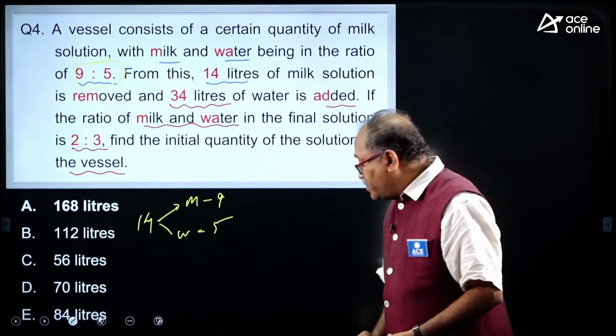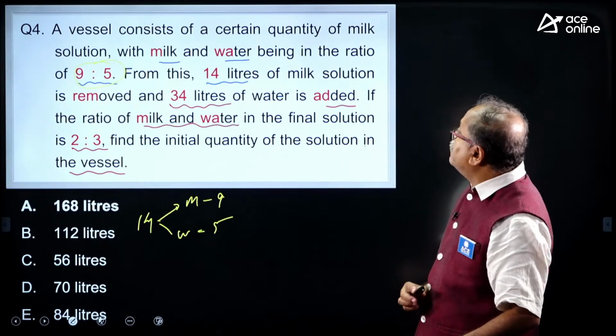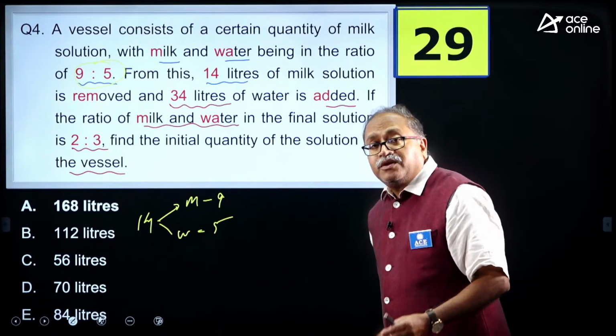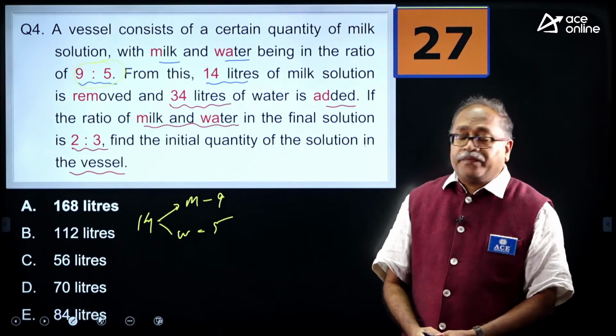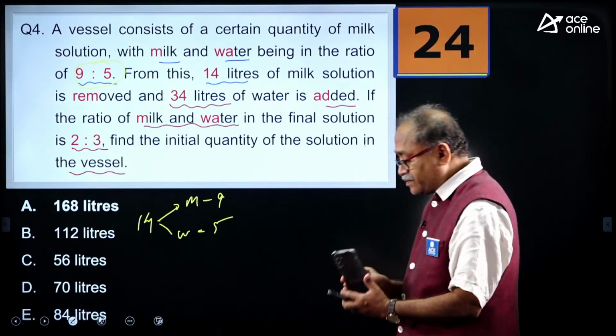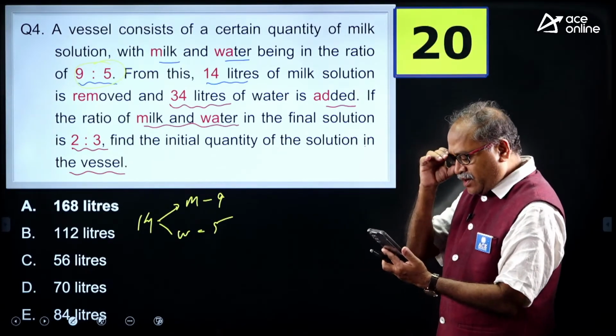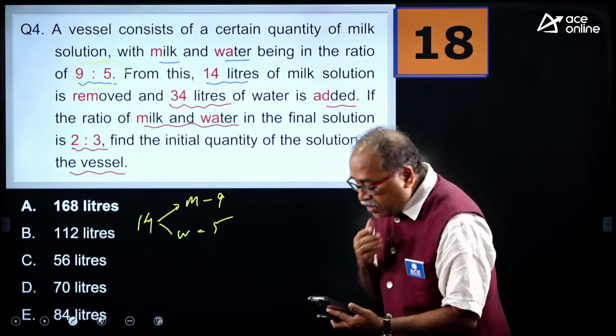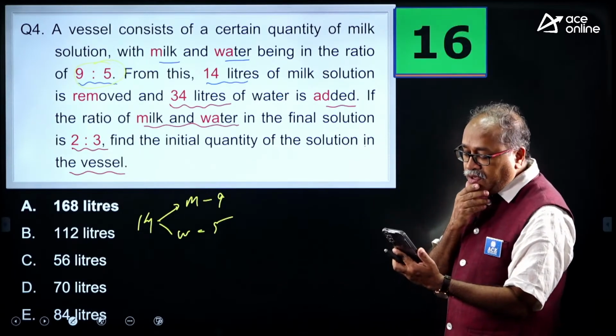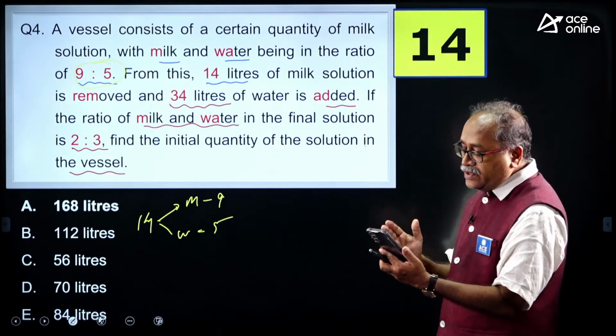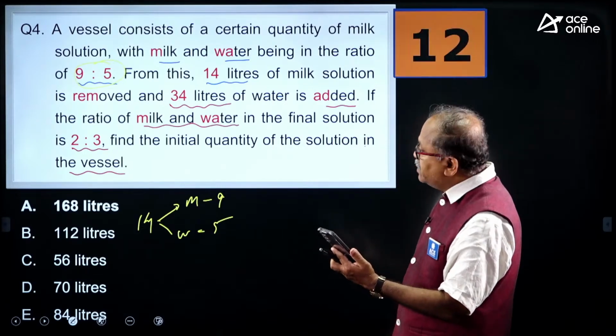Think of it, my dear friend. I am sure some of you will be able to answer the question. Your 30 seconds starts now. Come on. 70 liters. Oh, look at this, Yaswant. You are so good, Yaswant. You are so good. 70 liters.